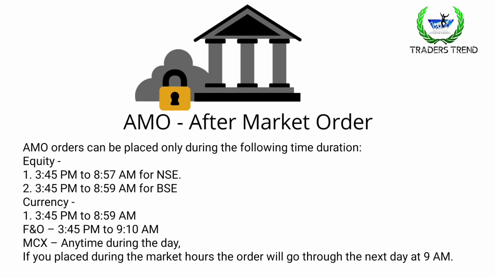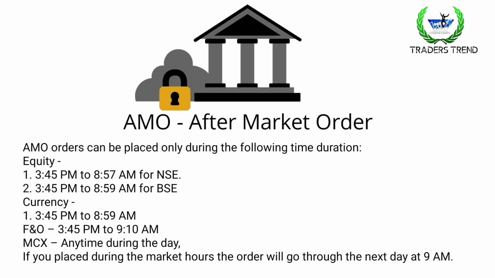For equity you have to place the after market order from 3:45 p.m. to 8:57 a.m. for the NSE stock exchange, and for BSE it is 3:45 p.m. to 8:59 a.m. For the currency segment, it is 3:45 p.m. to 8:59 a.m. For futures and options, it is 3:45 p.m. to 9:10 a.m. For MCX, the multi-commodity exchange, it is any time during the day. There is no specific time. You can set any time.